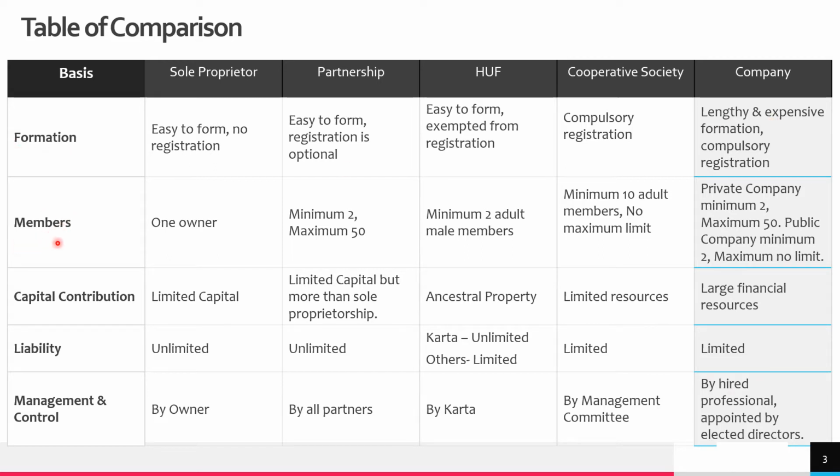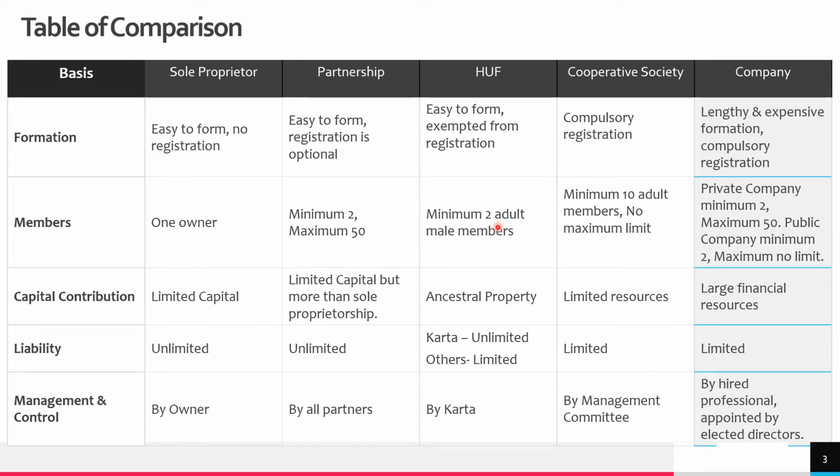Second is number of members. In sole proprietor, there is only one member, there is only one owner of the business who takes care of the business, who manages business, who brings in all the capital, who enjoys all the profits, who bears all the losses. So there is only one person. In partnership, minimum there are two people, and maximum it is 50 as per the Companies Act, and it is restricted to 50 members by Government of India.